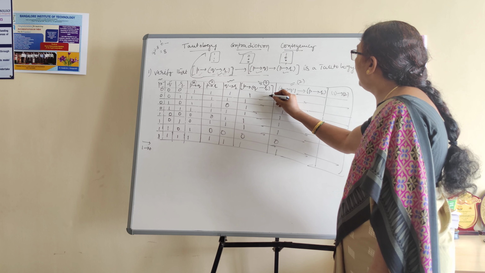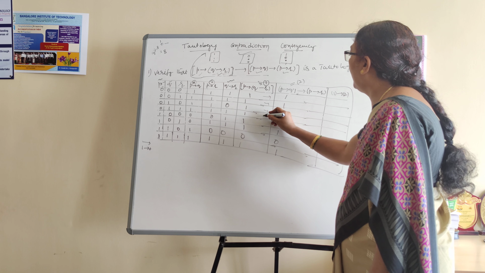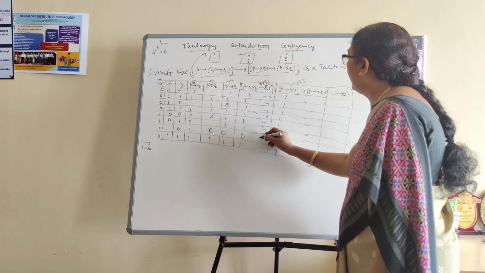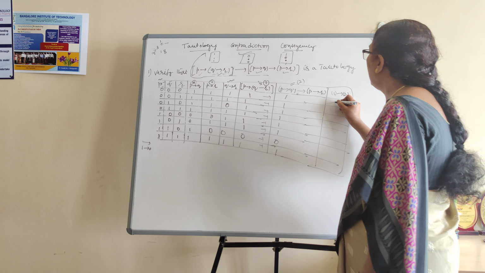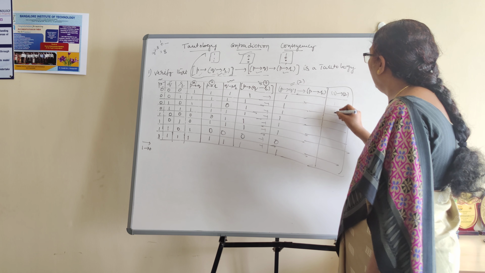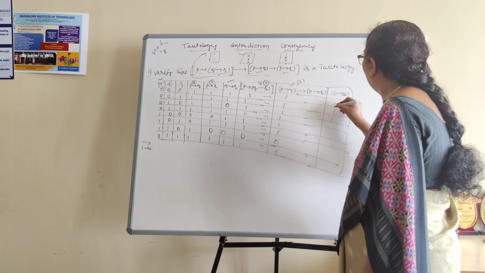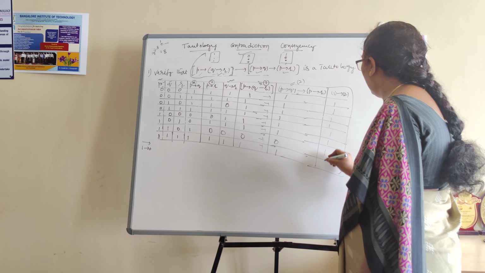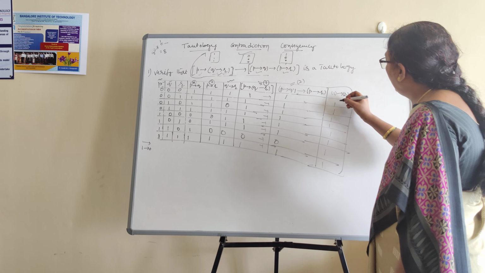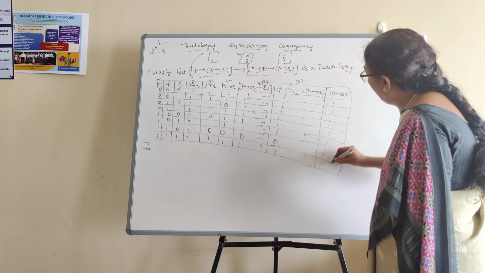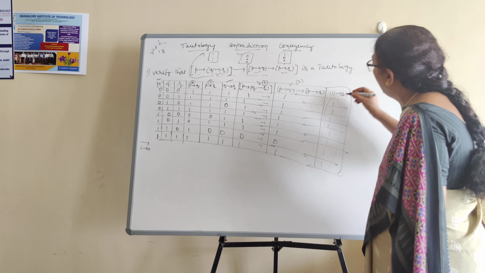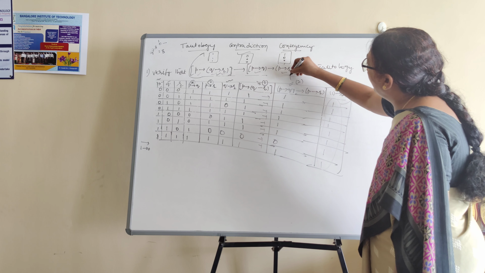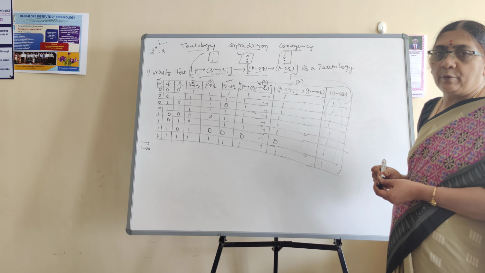See, again we are going to take the condition between these two. Okay, condition between these two. Okay, 1 to 1 is 1, 1, 1. Okay, 1. 0 to 0 is 1. Also, this also 1. Observe, this is our column value, the truth value for the resultant given compound proposition.